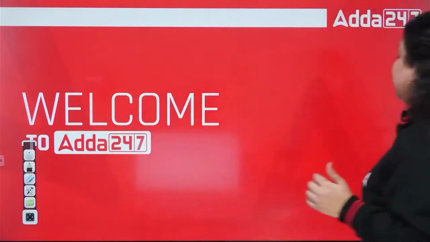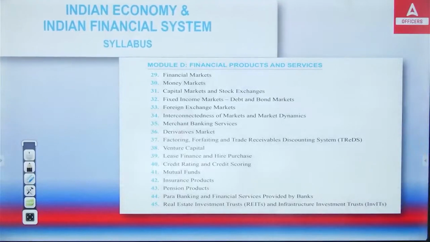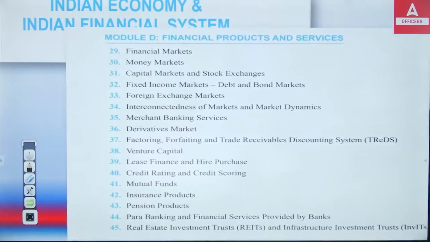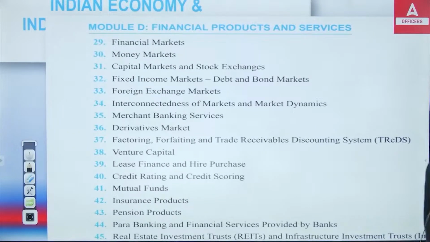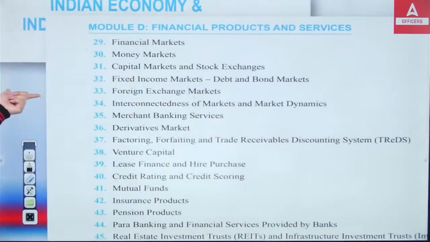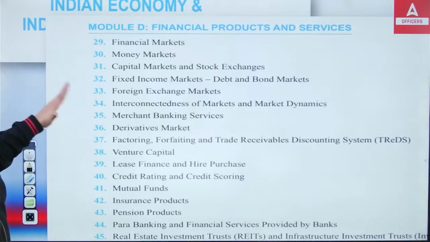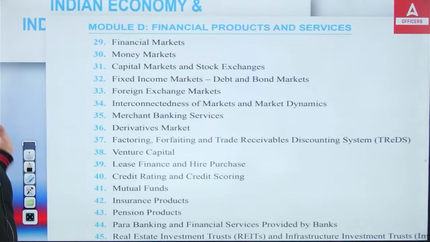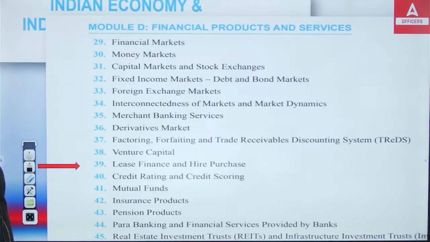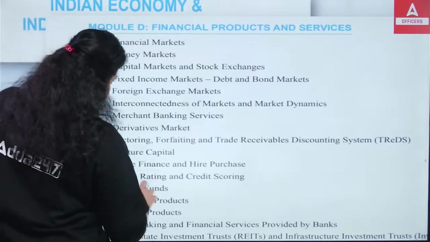Okay, so let's start. First of all, you can see this is the victory series, class number 12 of yours, and we have started Indian Economy, Indian Financial System sessions with module D. Unit number 29 till 45, this is your module D syllabus. We have already covered your financial market, your money market, capital market, fixed income market, foreign exchange market, interconnectedness of market, your merchant banking, derivative market, factoring, venture capital, lease finance. All these units till the 39th unit we have completed. So today we are going to discuss unit number 40, that is your credit rating and credit score.